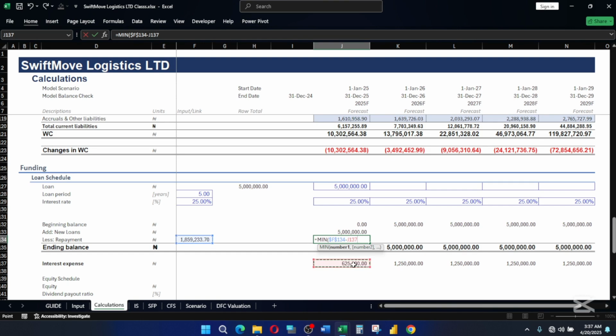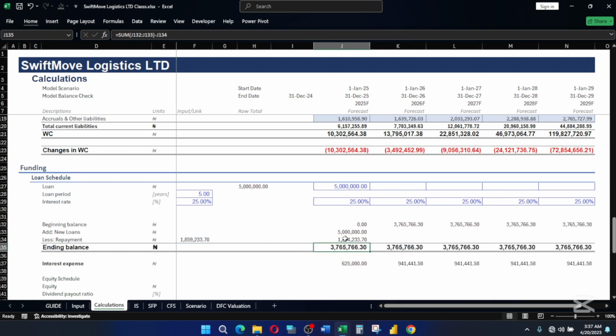Minus our interest expenses. And if there is any other loan, any other outstanding balance, if there's any previous balance, they will not take that into consideration again. Then you close the bracket and you enter.